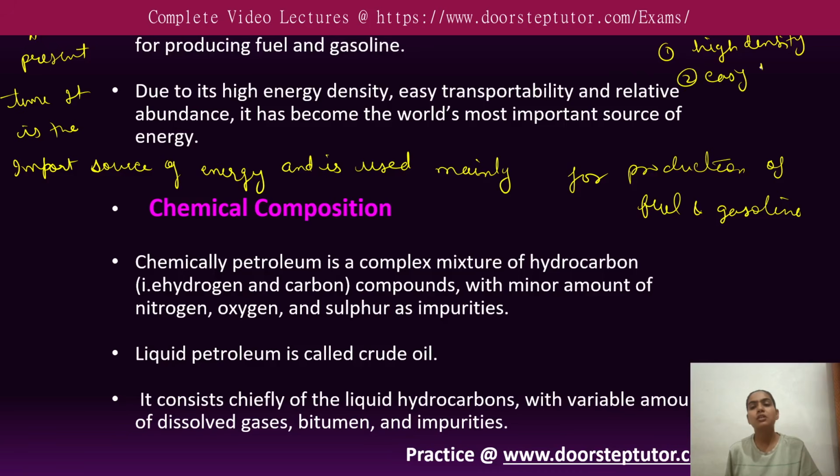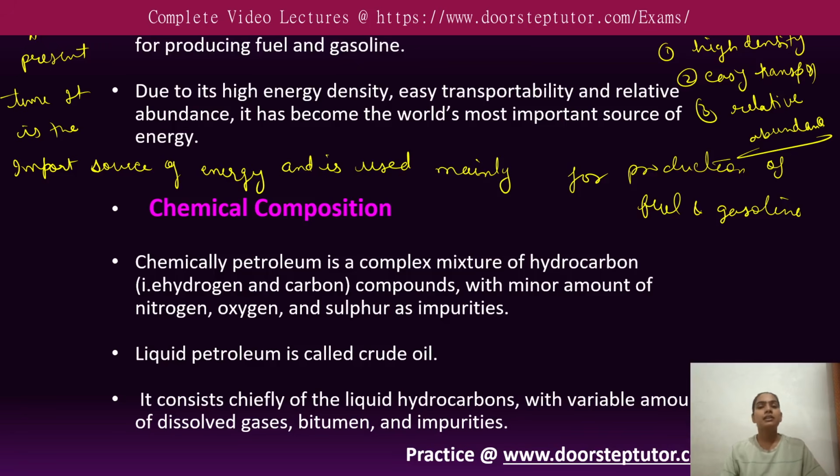easy transportation, and relative abundance make it a very good energy resource. So there are some important characteristics that make it an important resource, and it is also used for production of fuel and gasoline. These are some characteristics of petroleum. That is why it is a very good source of energy and for production of fuel and gasoline.